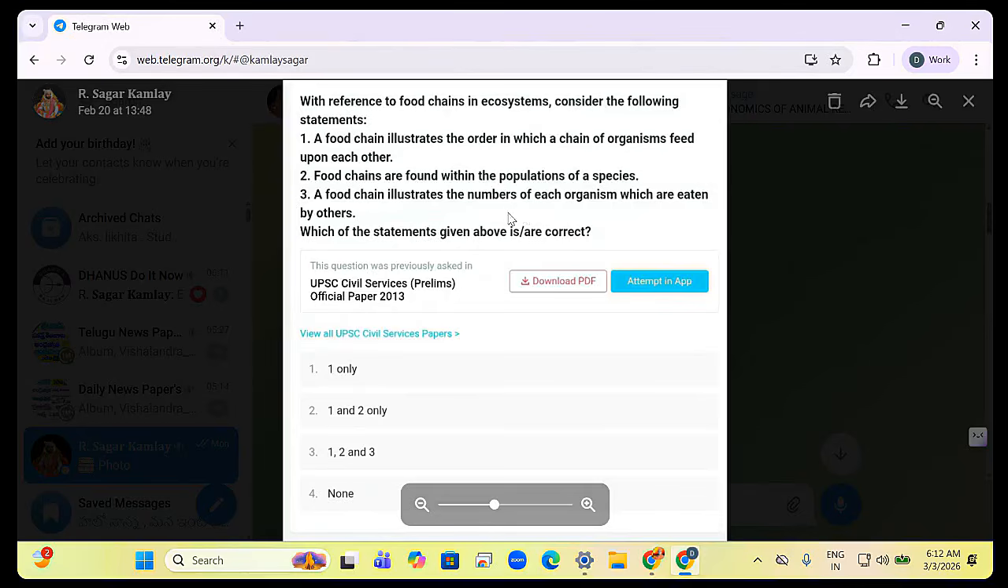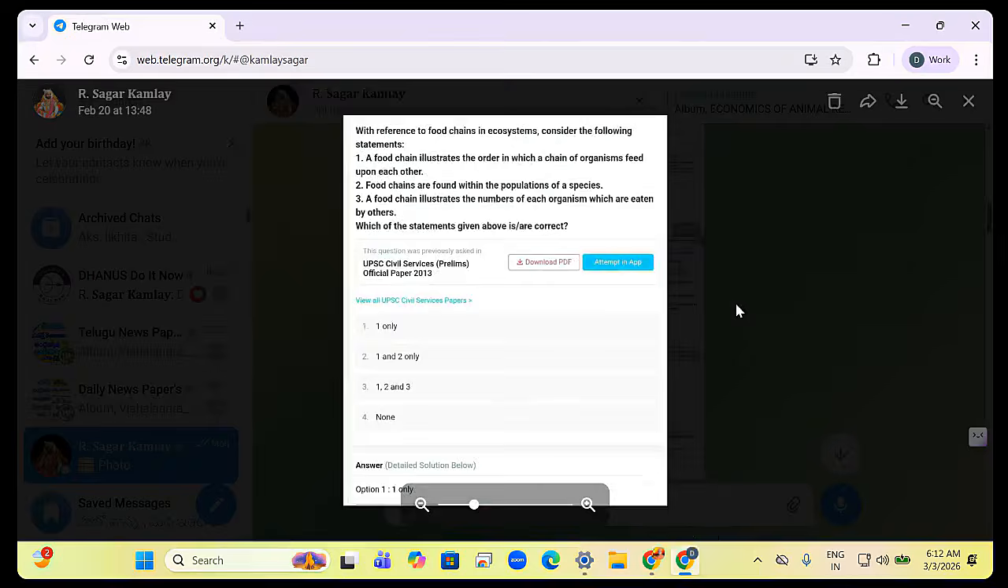Next, a food chain illustrates the number of each organisms which are eaten by others. Is it correct? No. What you call it as ఏమంటాం దీన్ని. A food chain illustrates the number of each organisms which is eaten by others. You call it as food web. లేకపోతే దీన్ని ఏమంటాం pyramidal cycle అనేసి కూడా అంటాం. Right? So the answer is only one here.